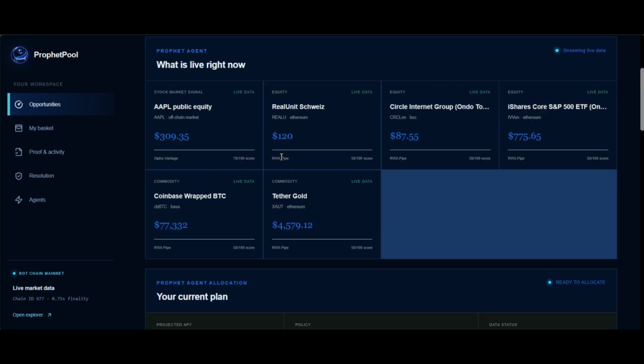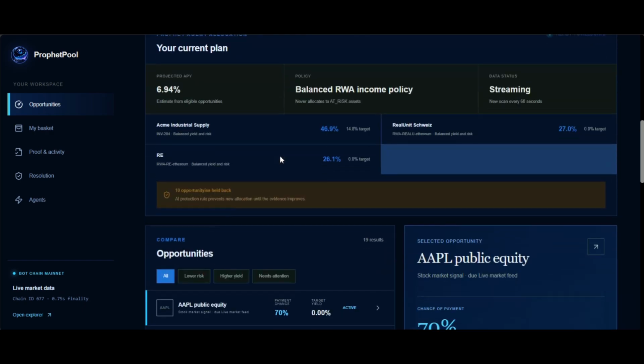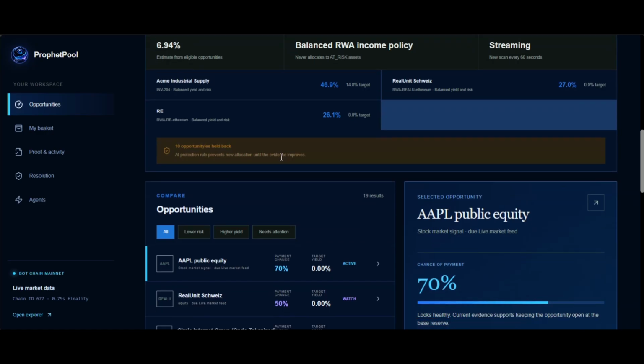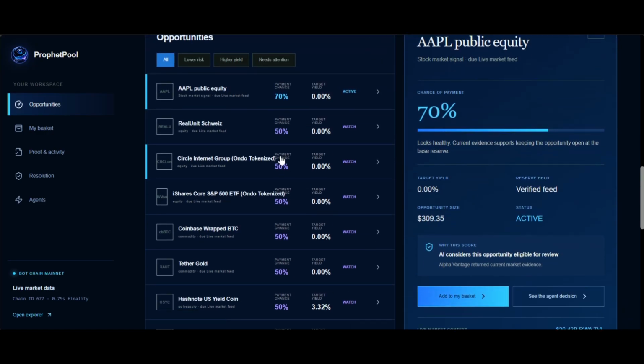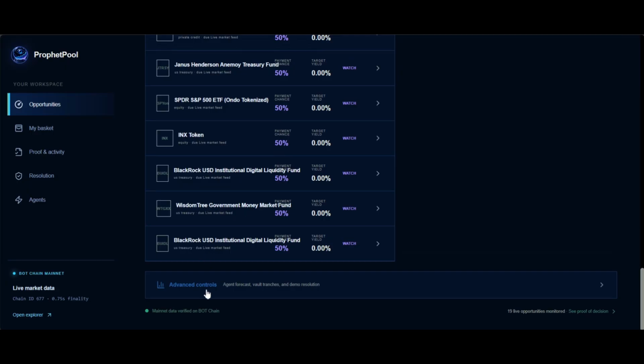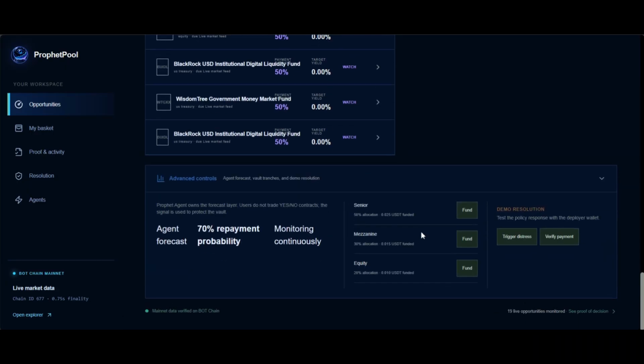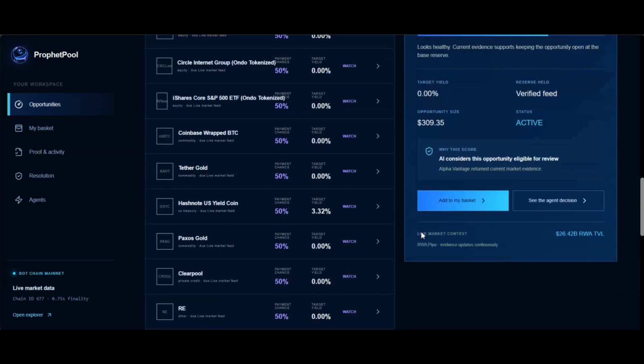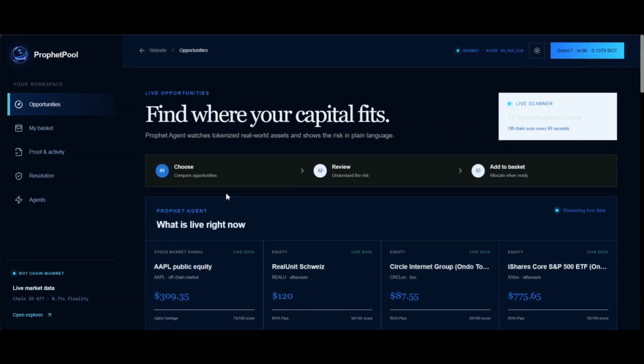ProphetPool includes an agent-only prediction market that continuously prices the probability of repayment for each reward asset opportunity. Then the scout agent brings in live stock, reward assets, and payment evidence, while the manager agent evaluates the risks and the resolution agent confirms major changes.